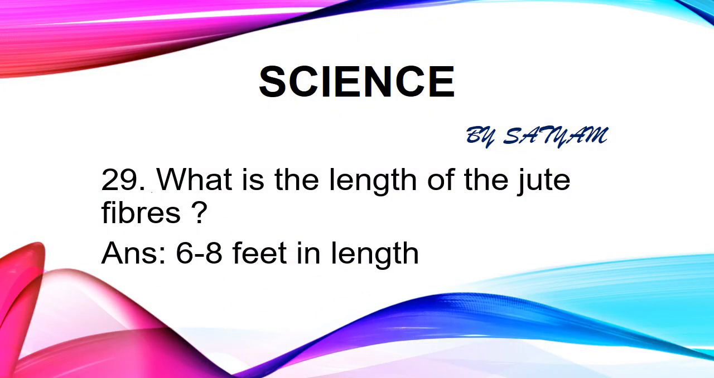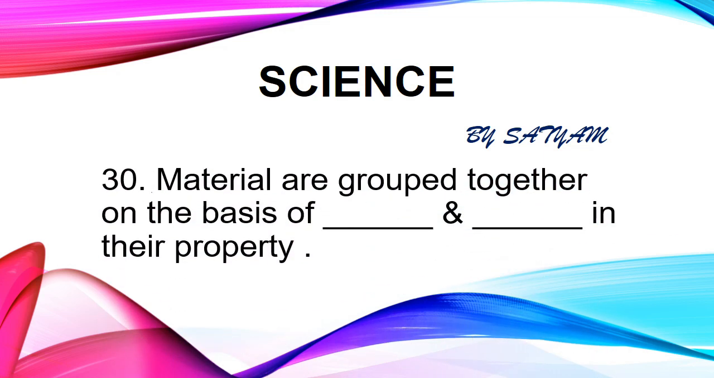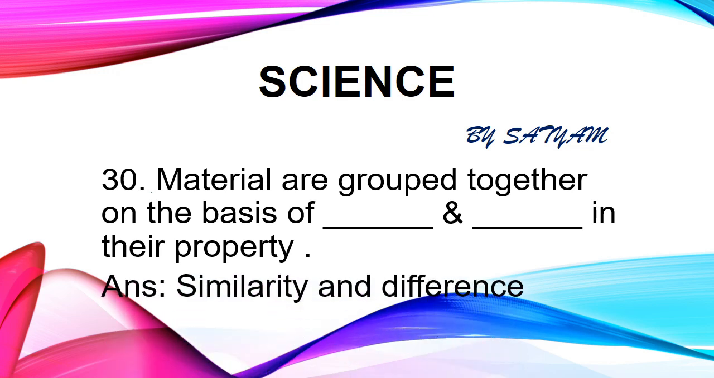The next question is: what is the length of the jute fibers? The answer is 6 to 8 feet in length. The next question is: materials are grouped together on the basis of dash and dash in properties. The answer is similarity and differences. Things are grouped together for convenience and to study their properties.